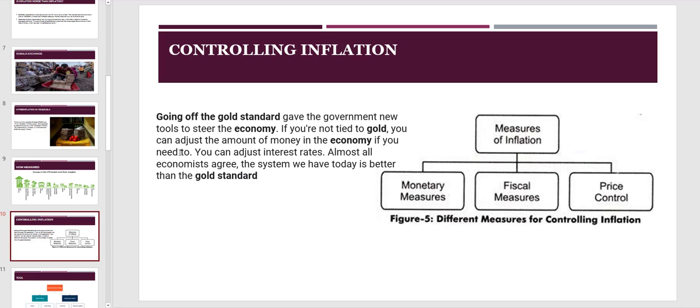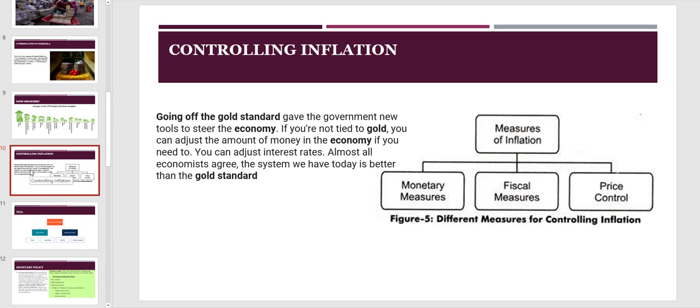If you are not tied to the gold standard, you can adjust the amount of money in the economy if you need to. You can adjust the interest rate. Almost all economists agree the system we have today is better than the gold standard. One of the problems was the supply of gold. If you didn't have a lot of gold, then you're screwed, and the government couldn't really control that. So in 1971, the government basically decided to stay away from that, and we now have the ability to print our own money. It's basically an IOU, more or less.